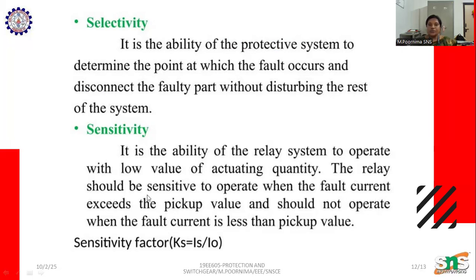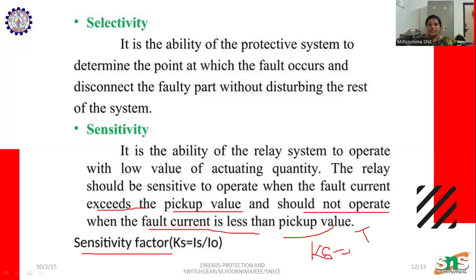The relay should operate when the fault current exceeds the pickup value and should not operate when the fault current is less than the pickup value. The sensitivity factor Ks equals Is divided by I0.